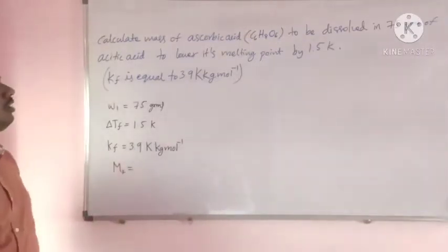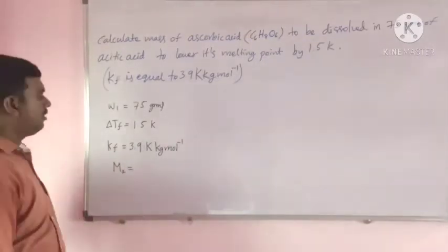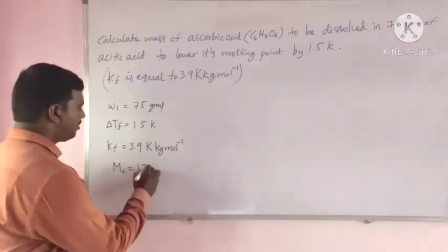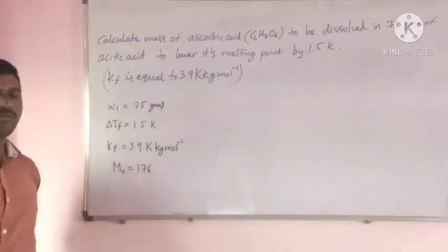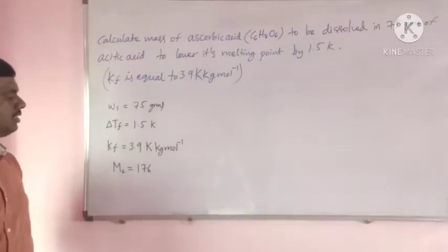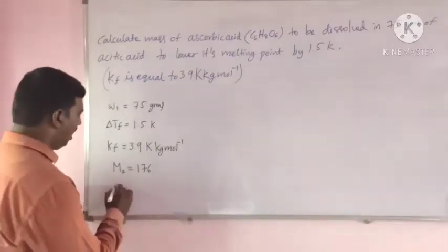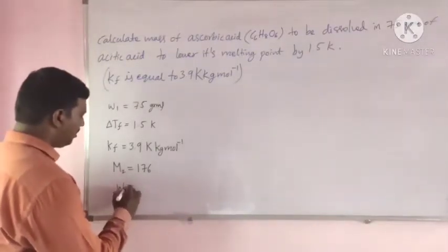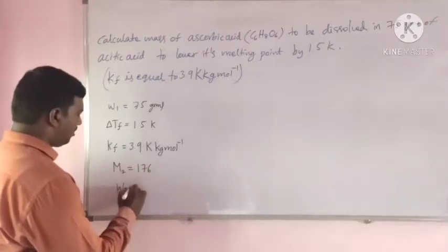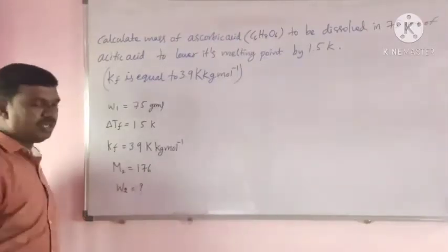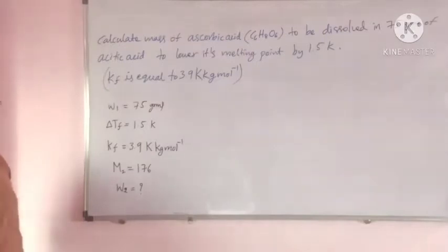What is M2? Ascorbic acid. The molar mass of ascorbic acid is 176. Now we can calculate W2. What is the W2 value?